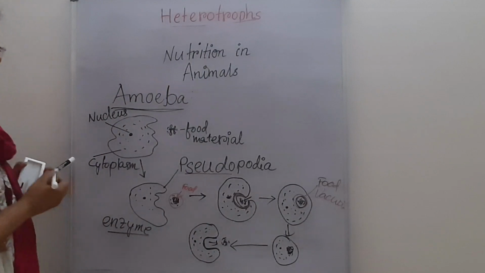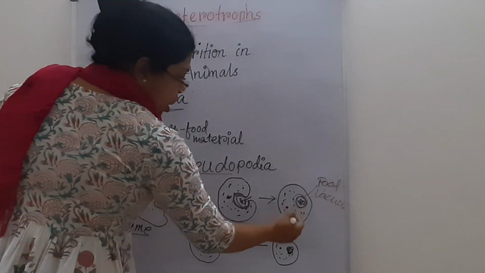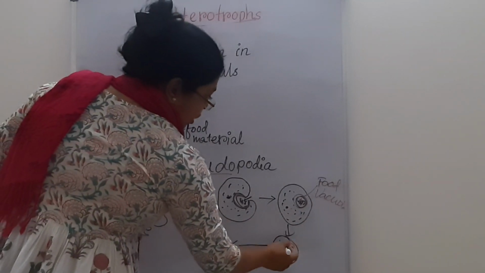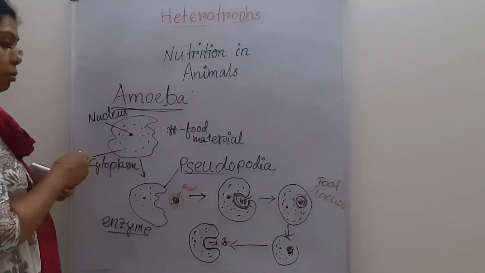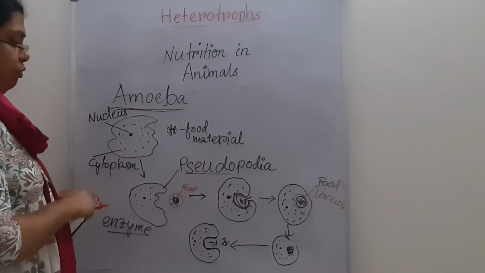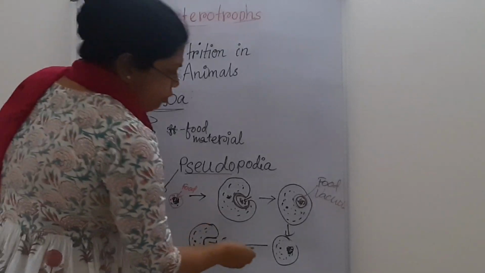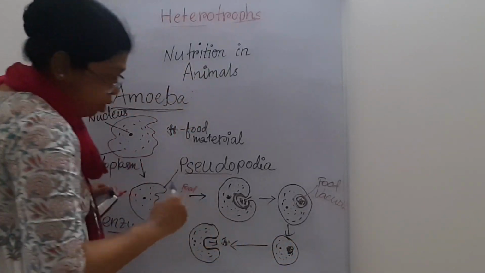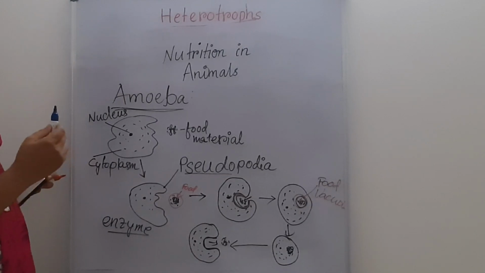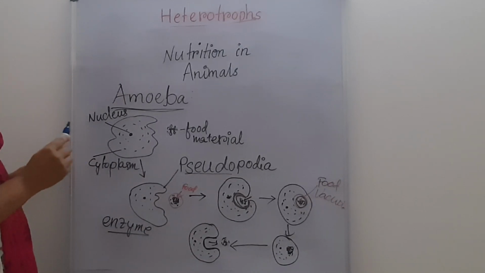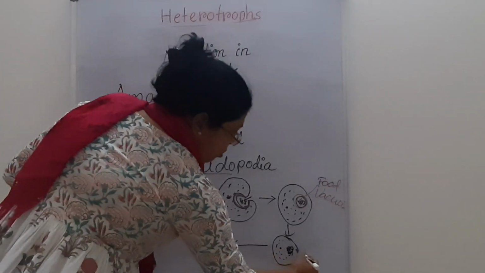Whenever they take it inside the body, the membrane dissolves, and the food material is also broken down, and to help the absorption process it becomes very simple.